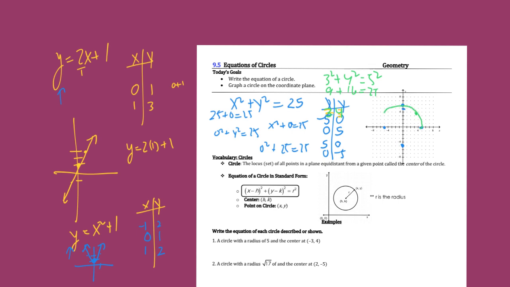You can tell that we're building a circle. There are infinitely many points on this. All of them are 5 units away from the origin, the center of this circle. And there's a lot of points that make it true. I picked this equation because you might be able to see some of the ordered pairs that could make it true, maybe come up with it. But that's not how we want to graph it.